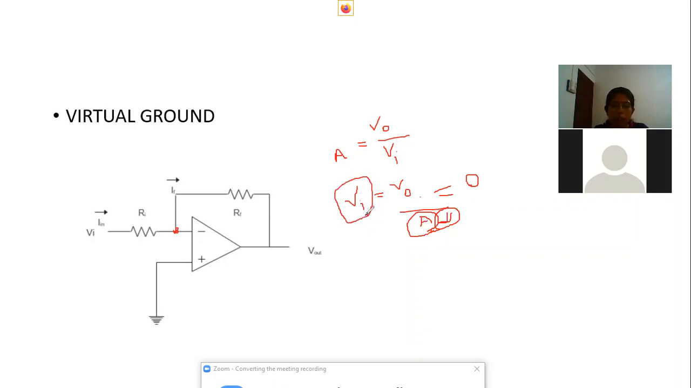Input is 0 means it acts as a ground, right? Voltage becoming 0 means we have grounded it, that is its meaning. But actually it is not physically grounded. So we can say this point acts as a virtual ground. Okay, so this virtual ground property is used for some applications in an op-amp.